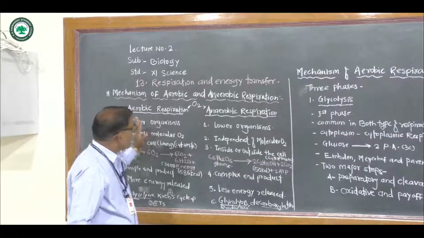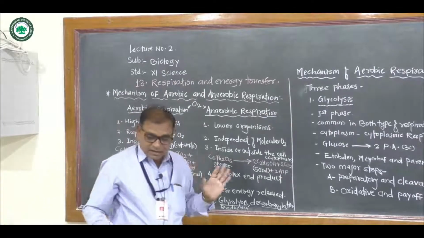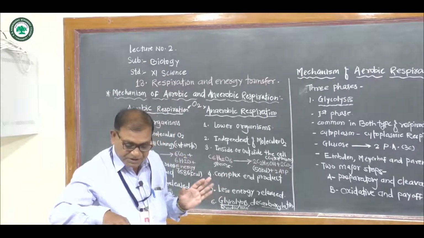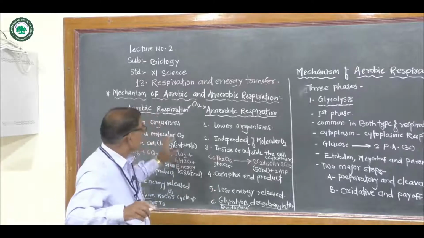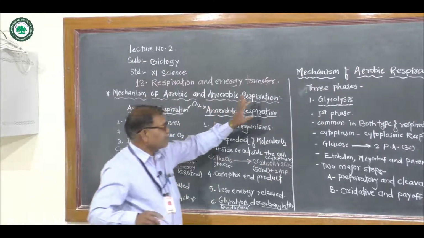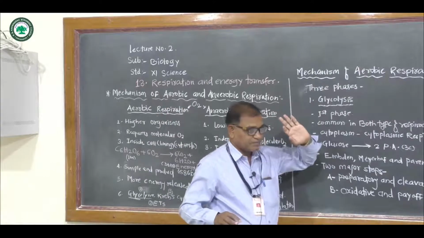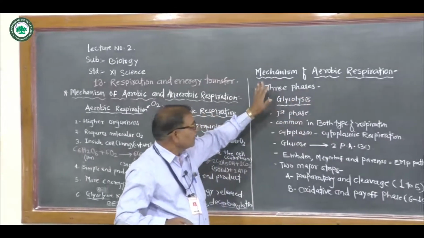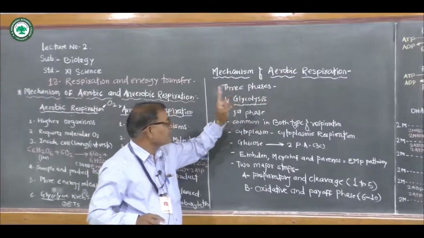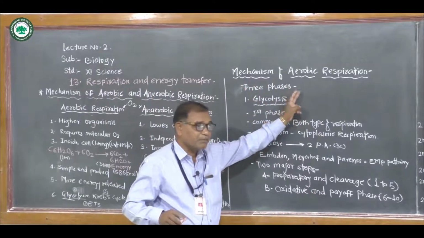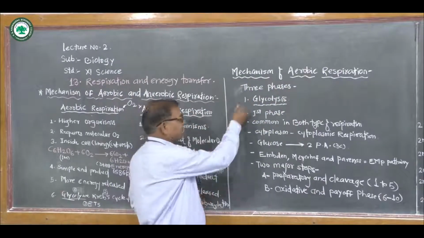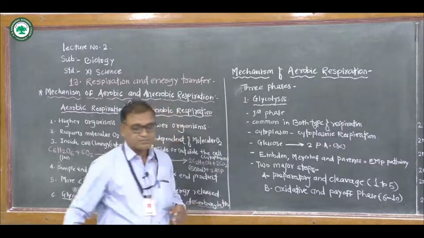Okay. Now next, the mechanism of aerobic respiration. Aerobic respiration is completed mainly in 3 phases. Now the first phase, glycolysis.